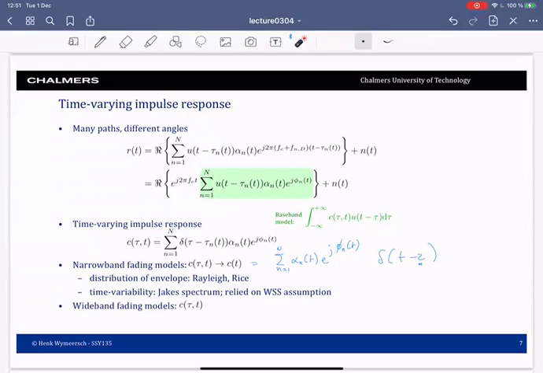Good. For this channel, we've seen the distribution of the envelope of the channel, which could be Rician. We've also seen the spectrum, which depended on the wide-sense stationarity assumption. And again, today we talk about the wideband models.